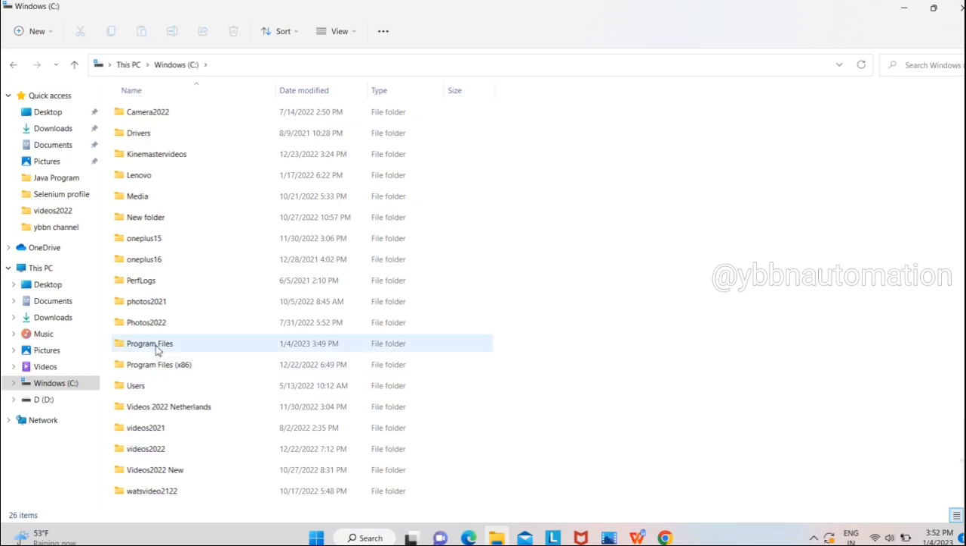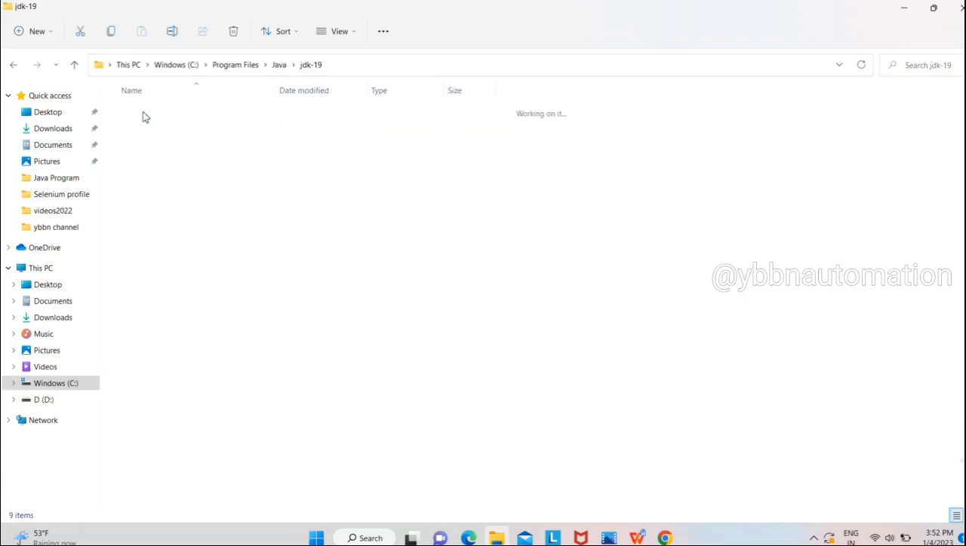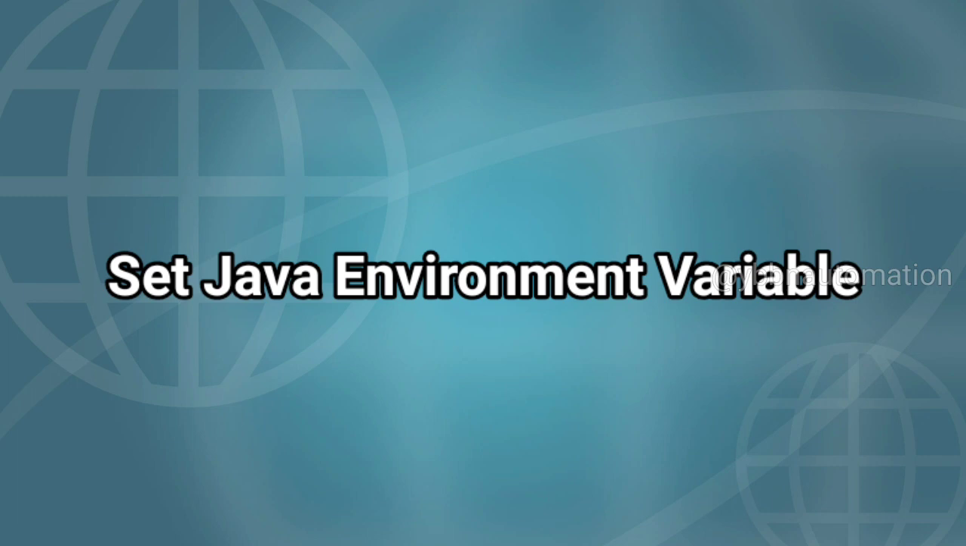Next step is just go to the folder where the Java is installed. Under C folder, in program files, we have Java folder. You can find the JDK 19 folder here. So inside that, open this bin folder. Now copy this location. So after Java installation, we need to set Java environment variable.